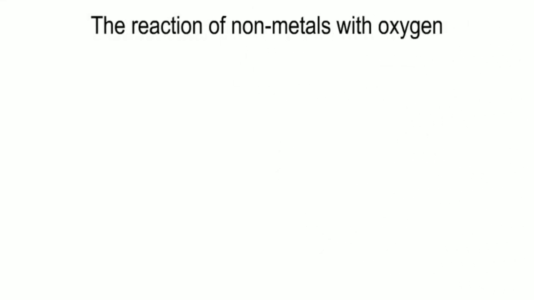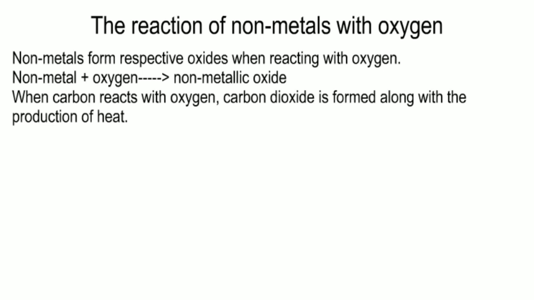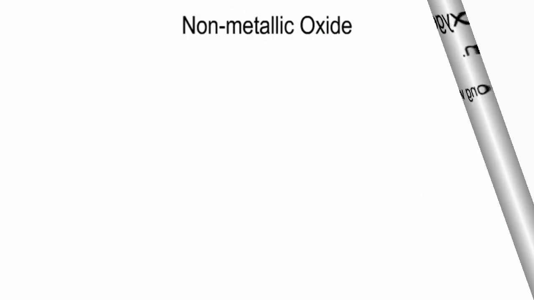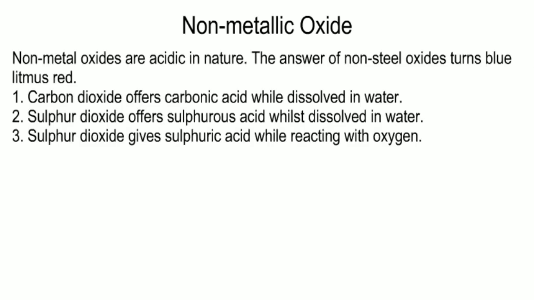The reaction of non-metals with oxygen. Non-metals form respective oxides when reacting with oxygen: non-metal plus oxygen is non-metallic oxide. When carbon reacts with oxygen, carbon dioxide is formed along with the production of heat. Non-metal oxides are acidic in nature. The solution of non-metal oxides turns blue litmus red. Carbon dioxide forms carbonic acid when dissolved in water.